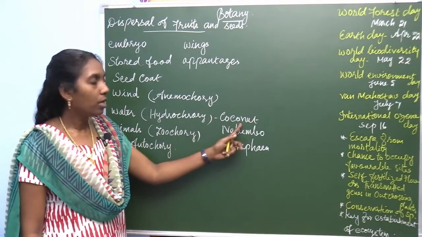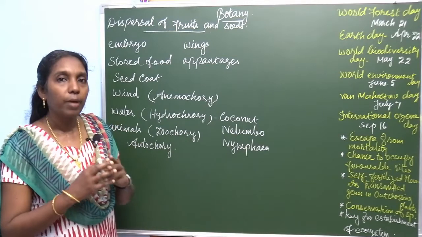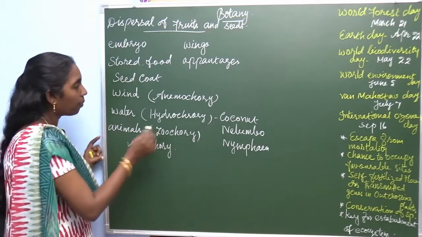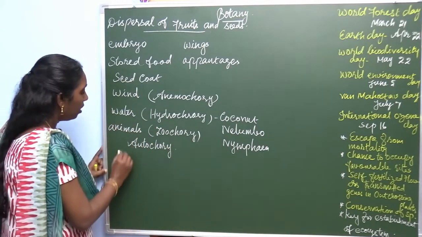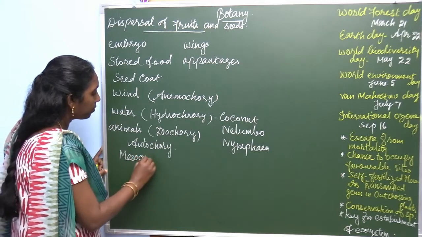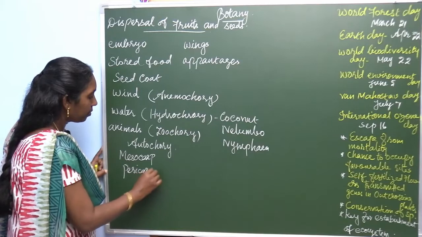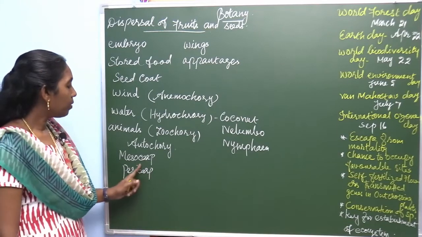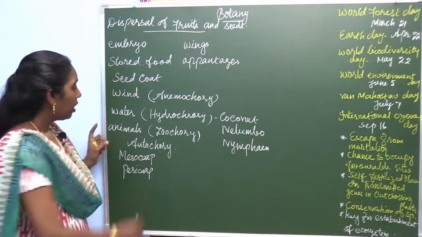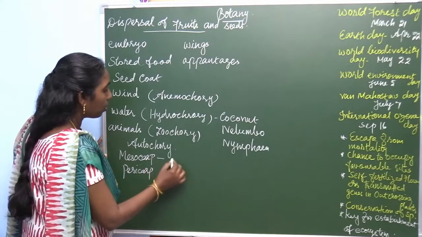When you see the coconut plant, the mesocarp and the pericarp. The mesocarp of coconut is fibrous. What's the difference between mesocarp and pericarp? Here in the coconut plant, the mesocarp is fibrous.